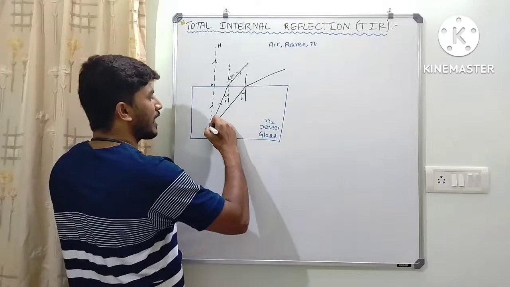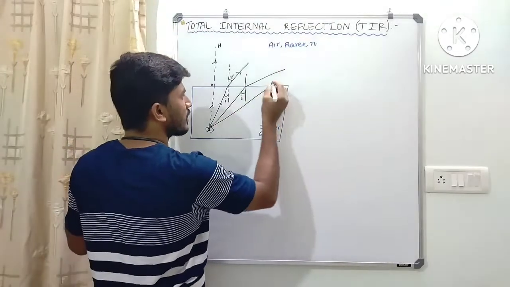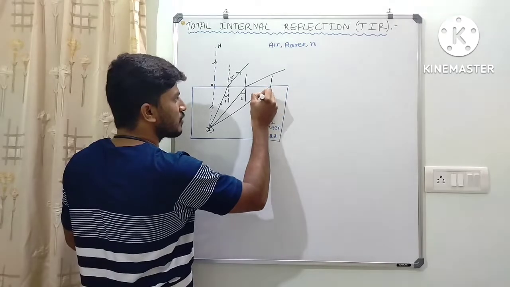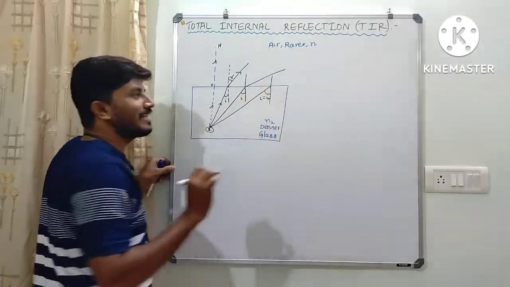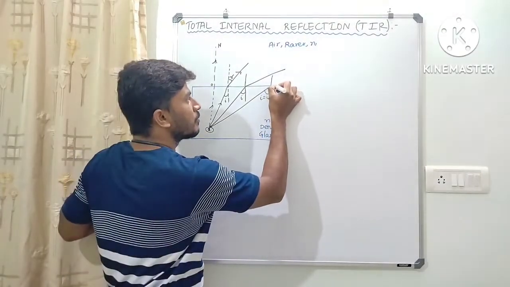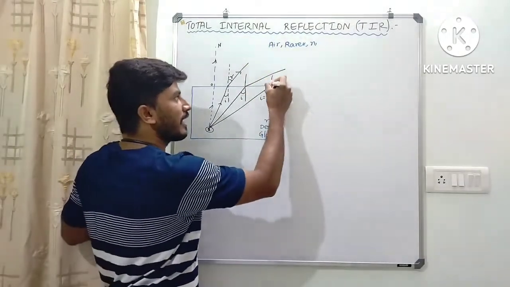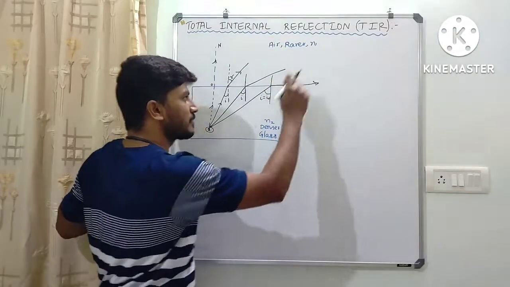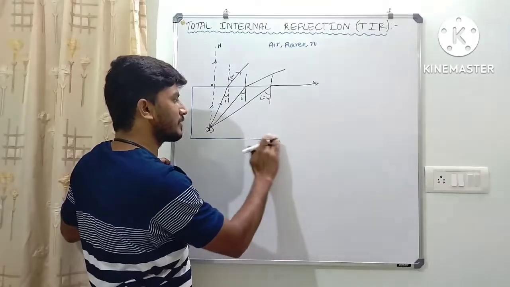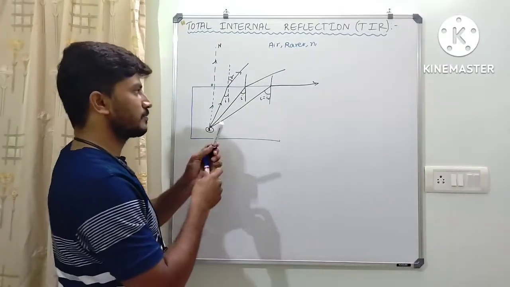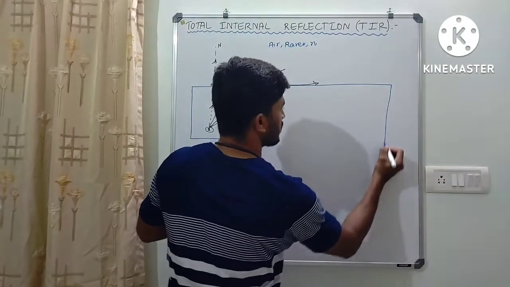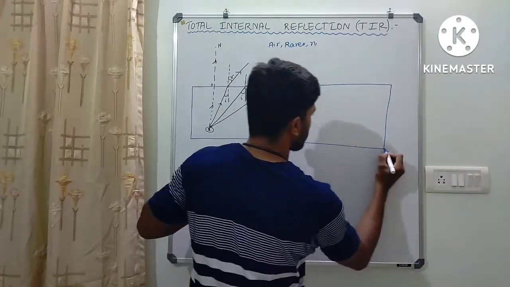At one particular angle of incidence, let me consider this angle of incidence is equal to the critical angle, then the light ray bends further and grazes the surface of separation. Let me consider the glass medium is extended till here. This complete thing is glass medium.